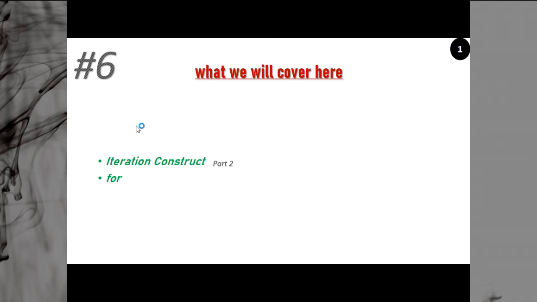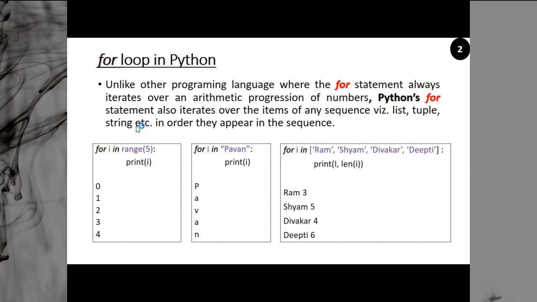So here running on the track is a task which you are performing repetitively again and again. But when your counter reaches a particular value, then you will stop. So this is your iteration construct. So we are starting with the iteration construct, the for loop in Python.